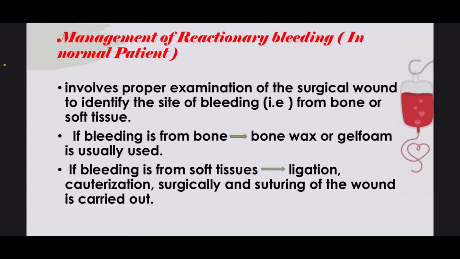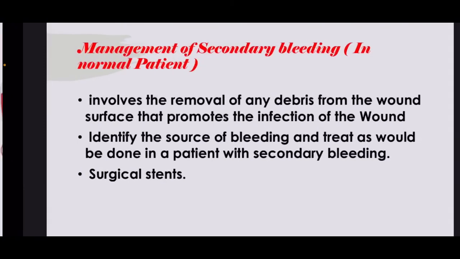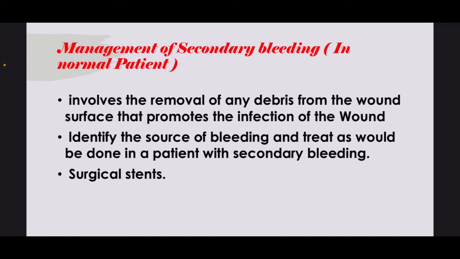Management of reactionary bleeding in a normal patient involves proper examination to identify if the bleeding is from bone or soft tissue. If it's from the bone, we can use bone wax or gel foam; if it's from the soft tissue, ligation, cauterization, and suturing of the wound is carried out. The management of secondary bleeding in a normal patient involves the removal of any debris from the wound surface that promotes infection of the wound, identifying the source of bleeding and treating it as would be done in a patient with primary bleeding, and use of surgical stents.